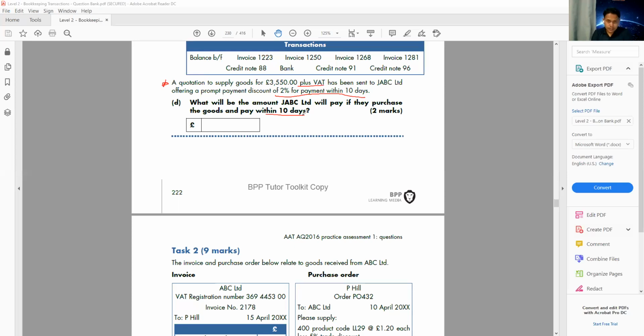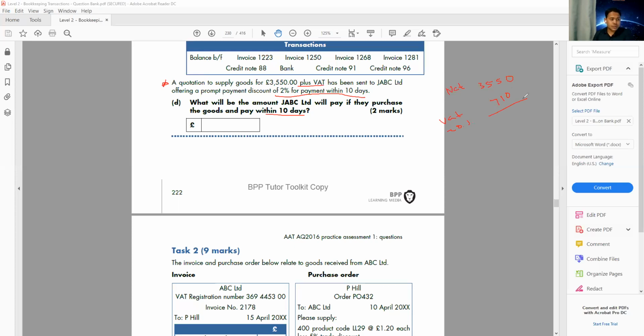It's a very simple calculation. All you need to do, we need to add the VAT and minus the 2%. So we have this amount that is net 3550. We add the VAT, that is 20%. How much is the VAT? 3550 times 20%, 710. So 710 is the VAT.